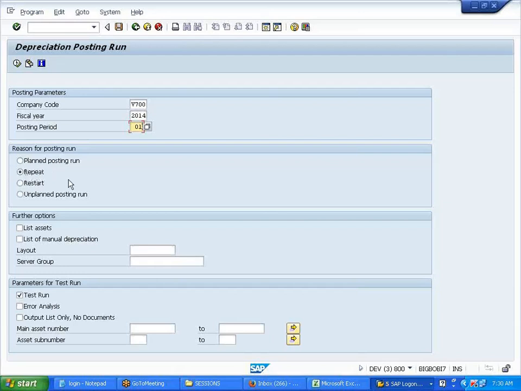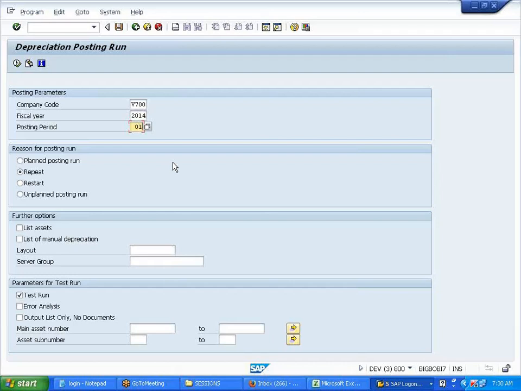It can repeat for all the assets. But if you want to do it for a particular asset, then you maintain it here. You have to define the specific asset. Clear, Ravi?